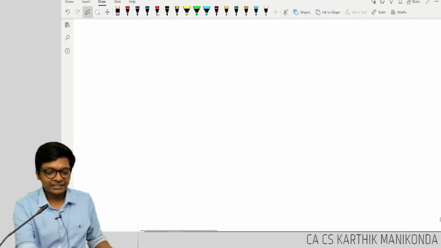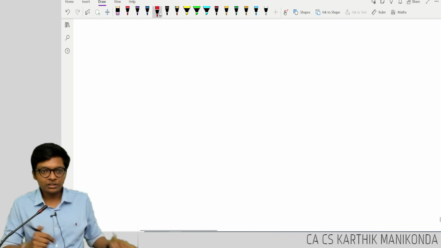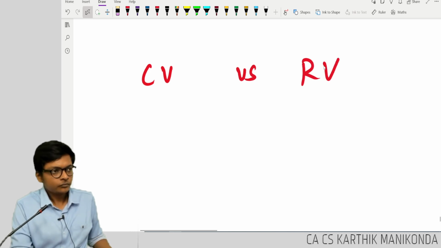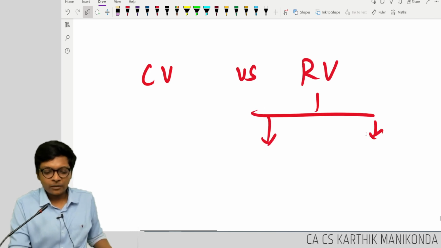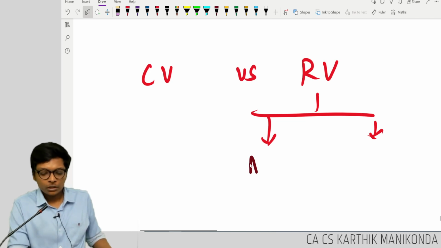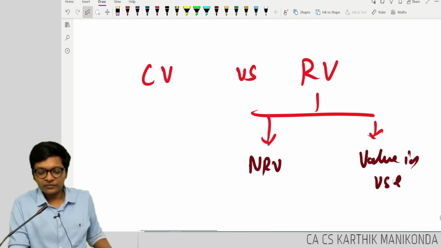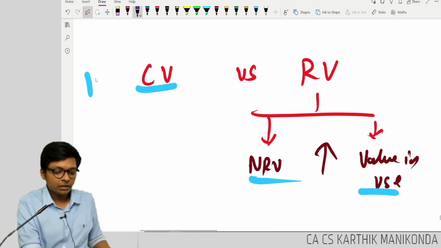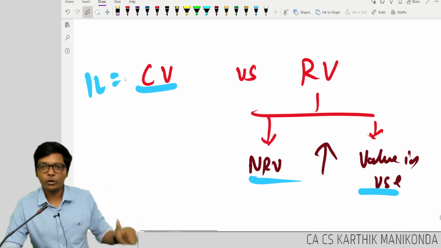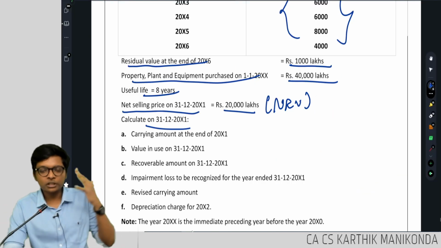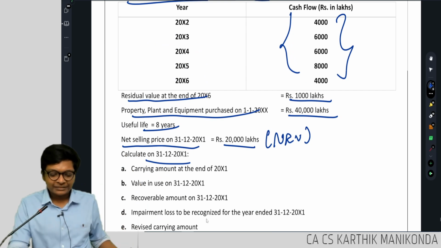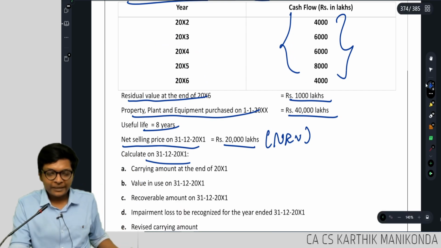Look at this case, the last sum for the day; we will do this and close. I need to compute carrying value versus recoverable value. What is recoverable value? NRV or value in use, whichever is higher. So you have to find 3 items, then you can find the impairment loss or impairment gain. Are you following, guys? Let me do this quickly. I want you to do it, but I know you can do it easily. Let's write it one by one.